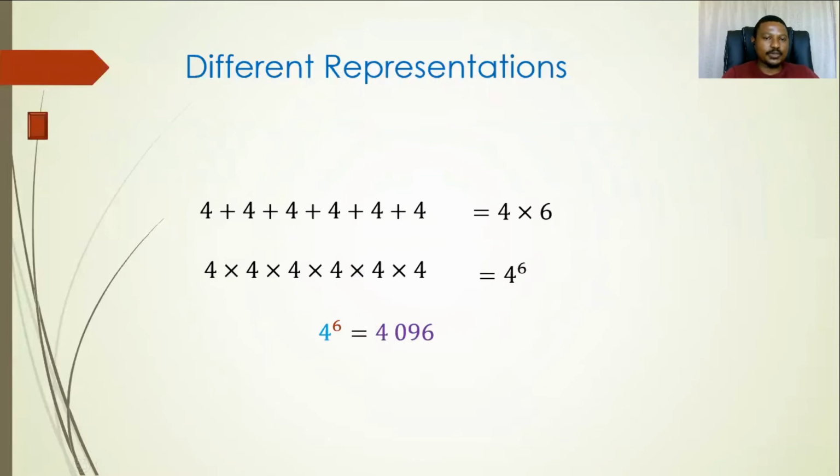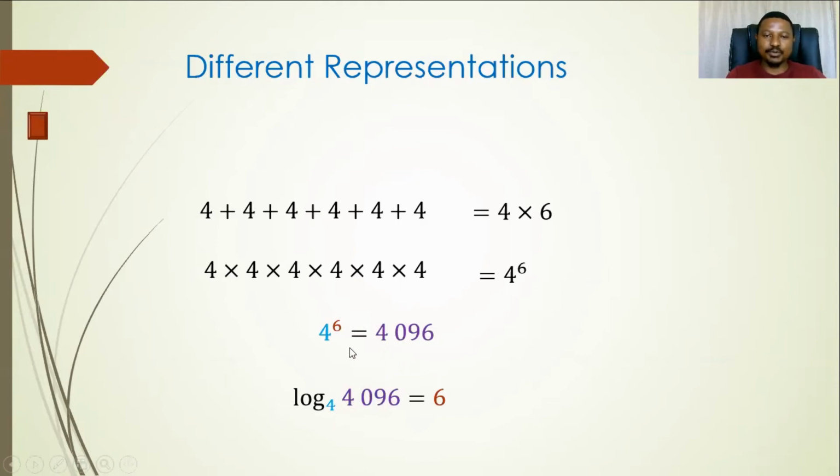Now let's come to logs. If you have 4 to the power 6, obviously the answer there is 4096. We can represent this answer in logarithm. So logarithm is another way, the same as exponents, but we're writing it in a different way. So how do we write it in logarithm? We say log base 4 of 4096 is equal to 6.